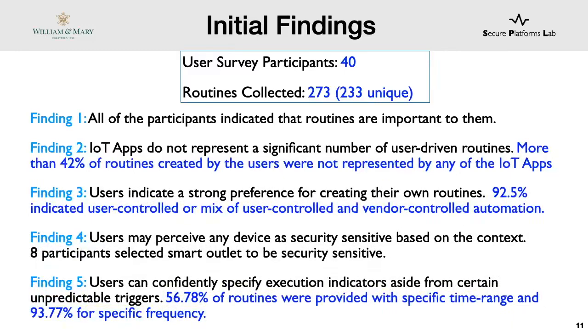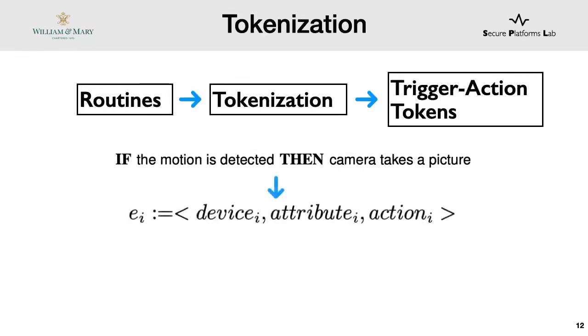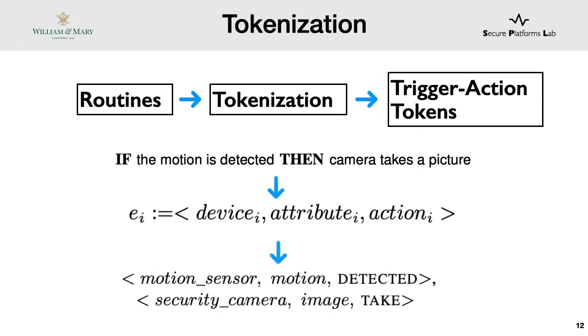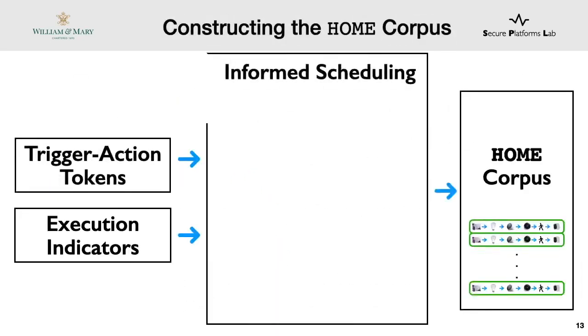Now that we have collected routines in English language, we want to tokenize these routines for modeling. Here's an example of tokenization where security camera takes picture when motion is detected. We identify device attributes and commands for each trigger and action events and create subsequent tokens. So motion sensor is a device, motion is attribute, and detected is an action. After tokenizing all these routines created by users, we move to generating home automation sequences. That is, we take tokens and execution indicators and generate sequences for each user. These sequences constitute the home corpus that we generate through our work.